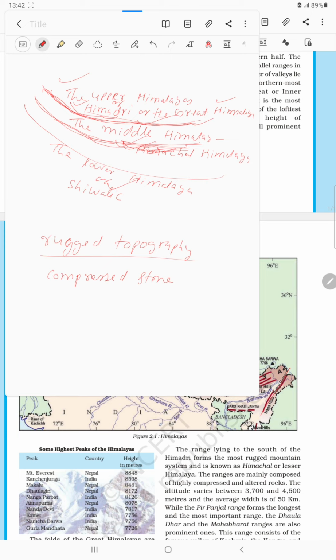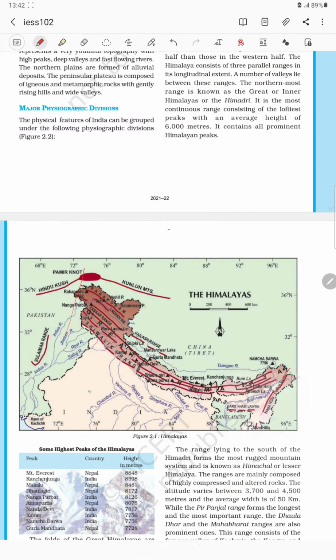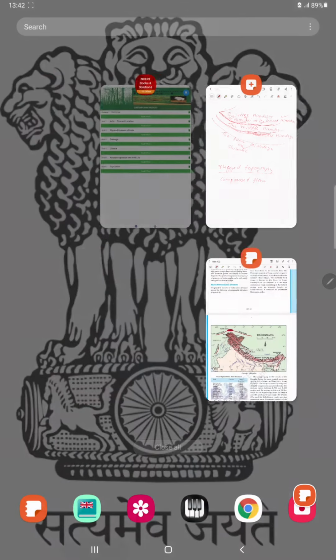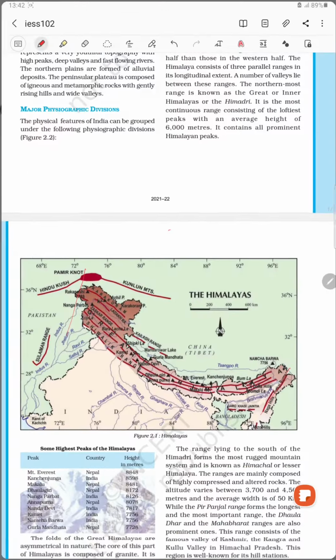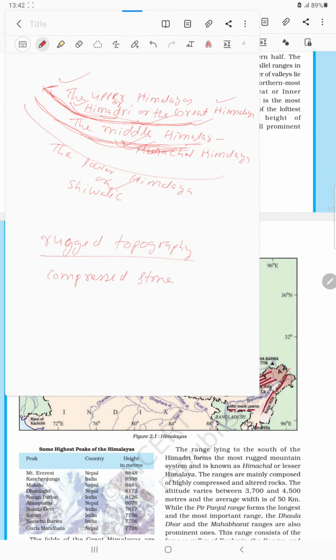Now one by one I will explain all the things. The average height of the mountains in the Upper Himalaya is around 6,000 meters.